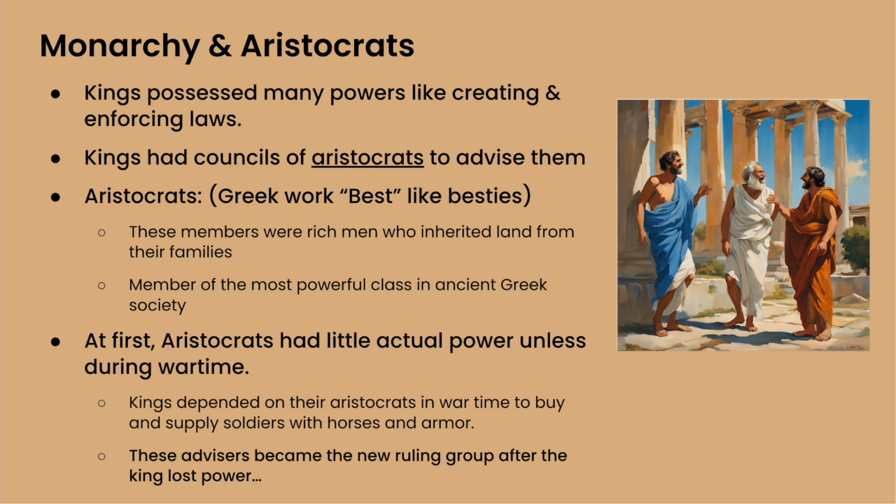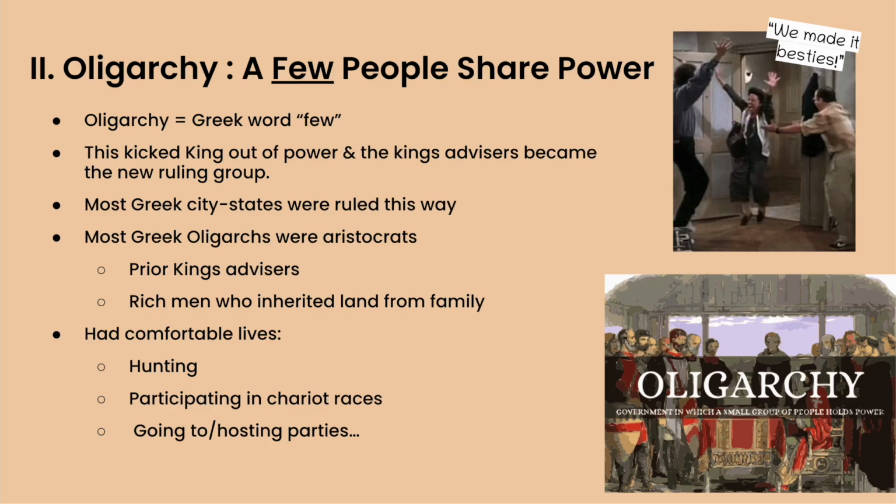And at first, the aristocrats had little actual power unless it was during wartime. Kings depended on their aristocrats in wartime to buy and supply soldiers with armor and horses. These advisors became the new ruling group after the king lost power because they kind of figured, hey, we're kind of doing everything here and I don't see why we need you. So these aristocrats, aka besties, joined forces and they became the oligarchy.